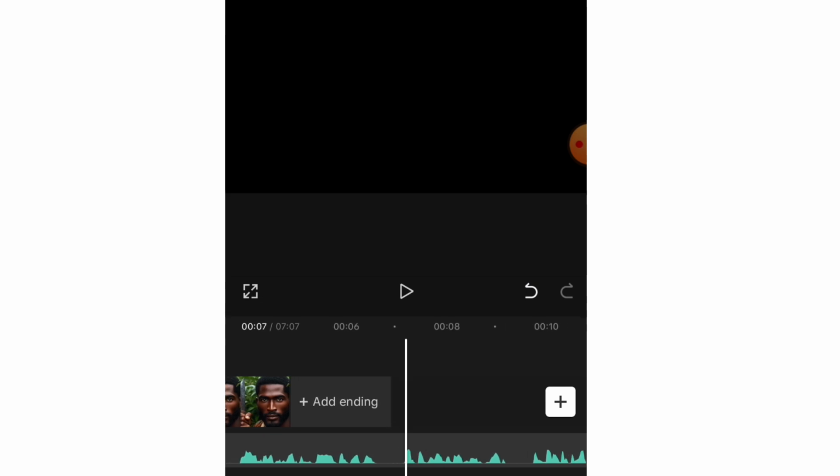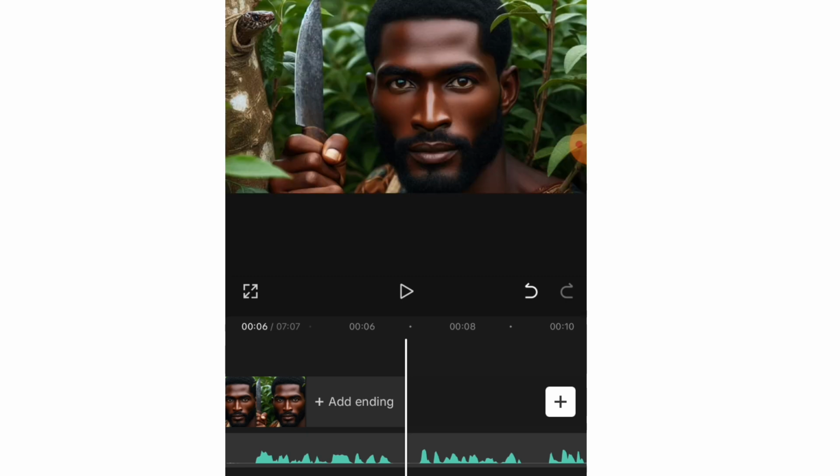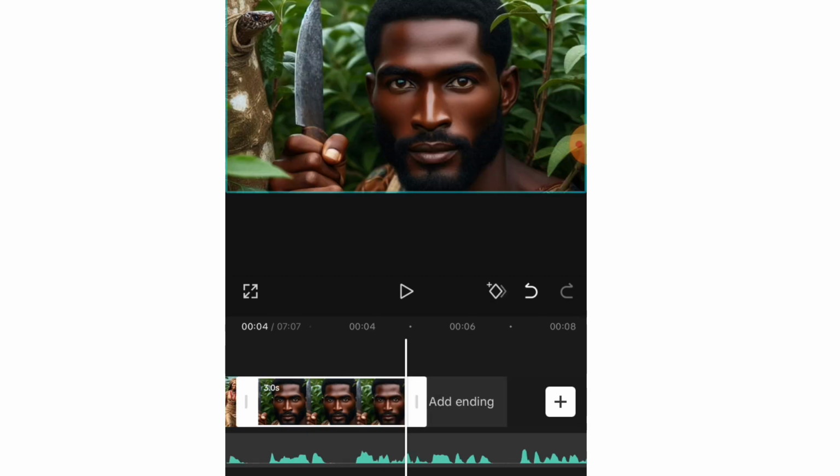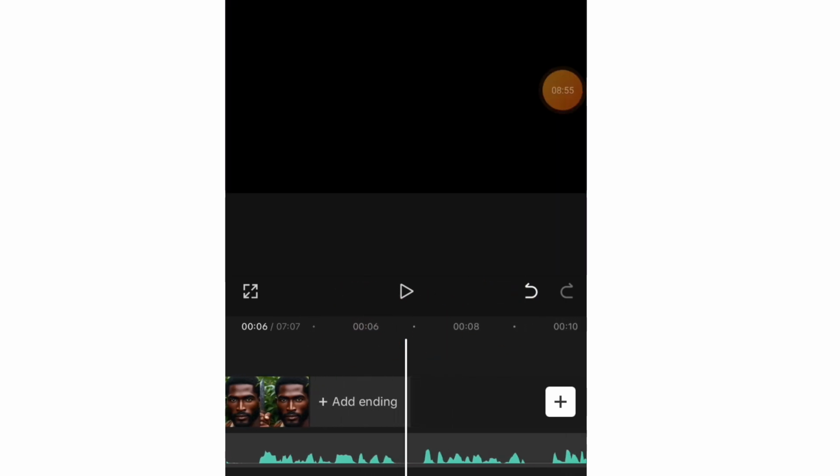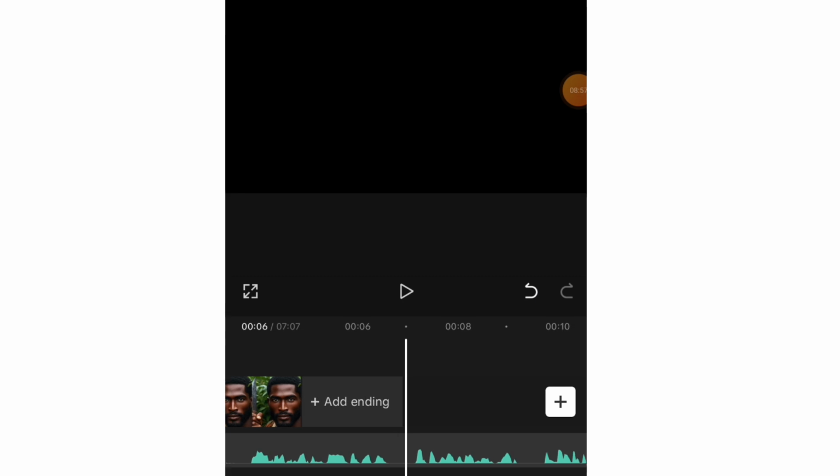This is where it actually ends. So I'm going to extend this Usman's image to this particular point. Another thing that can help you to monitor this is the minutes or the seconds that is counting here. Okay, this is where I want to extend Usman's image to. So I will take note of this timeline that is here, this particular seconds. You see that I have 0.6 seconds and I have 0.7 seconds.